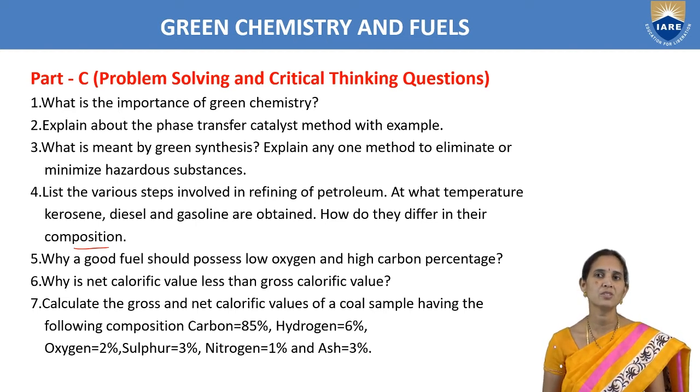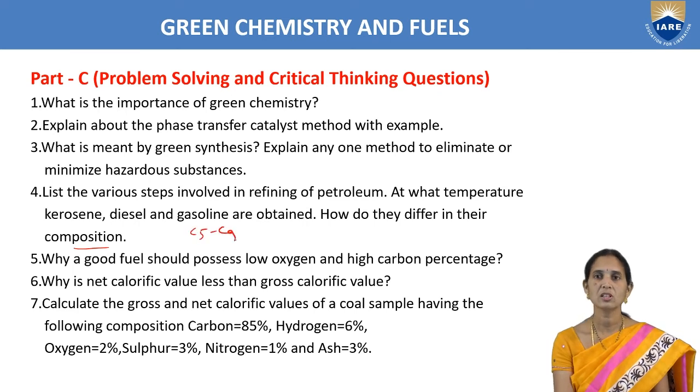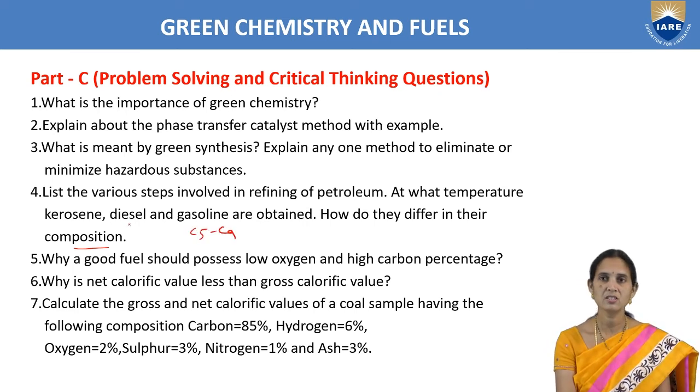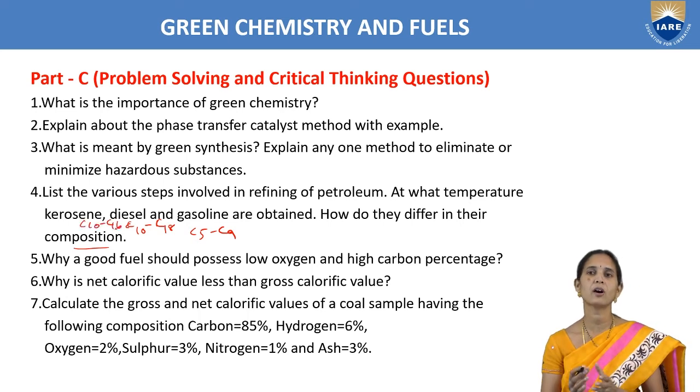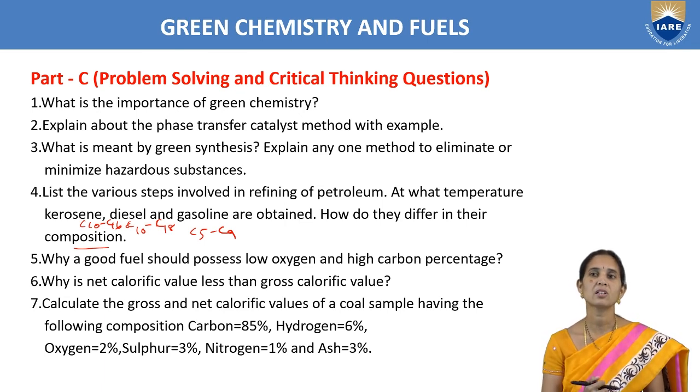For example, petrol composition is C5 to C9. Whereas diesel, we can write C10 to C18. Kerosene, we write C10 to C16. So there are different compositions that we have to write for kerosene, diesel and gasoline, and different temperatures also we have to write.